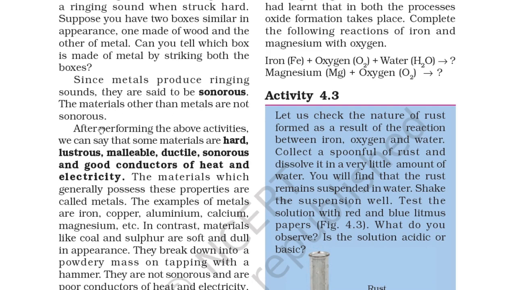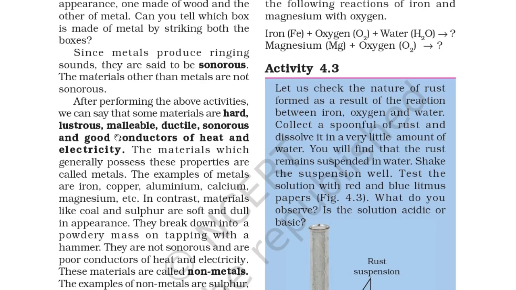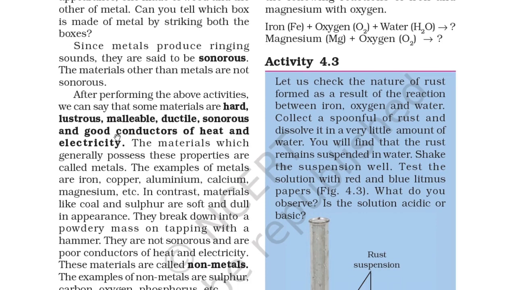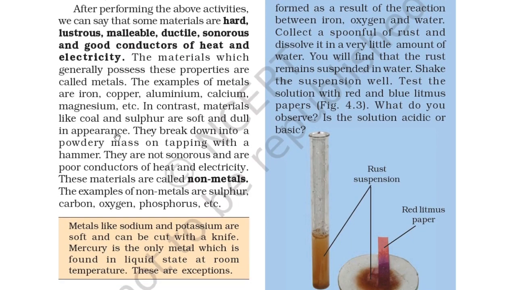So it is called sonorous. After performing the above activities, we can say that some materials are hard, lustrous, malleable, ductile, sonorous, and good conductors of heat and electricity. The materials which generally possess these properties are called metals. So these properties indicate that the material is a metal. Examples of metals are iron, copper, aluminum, calcium, magnesium, etc.